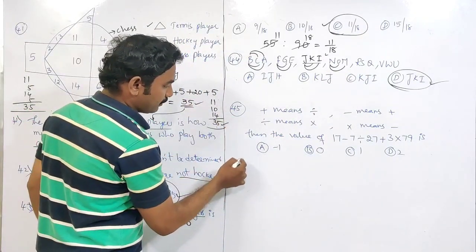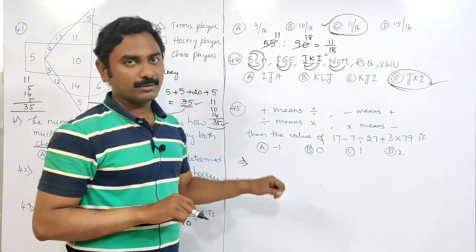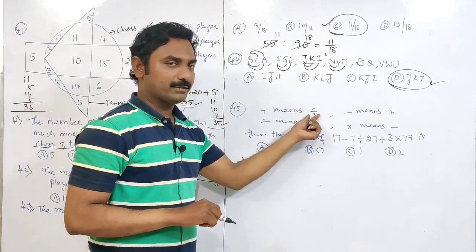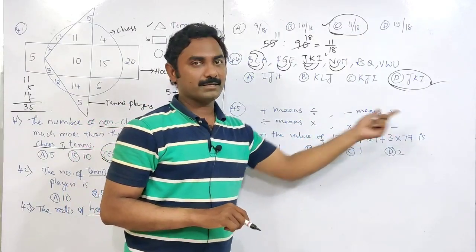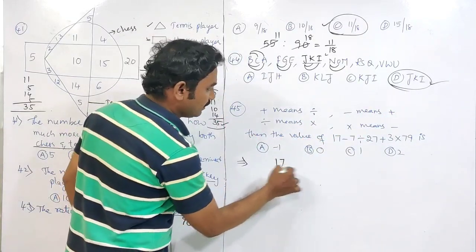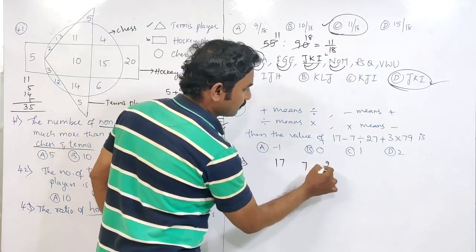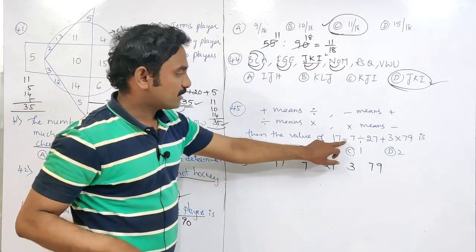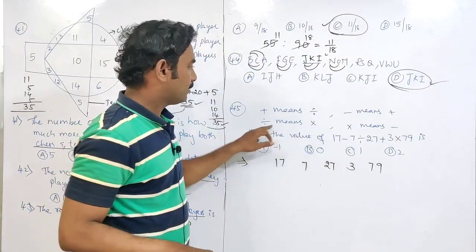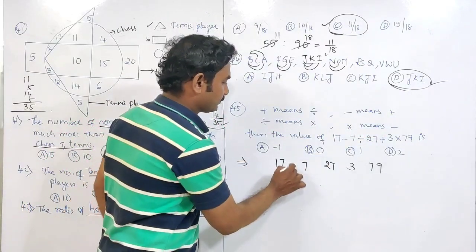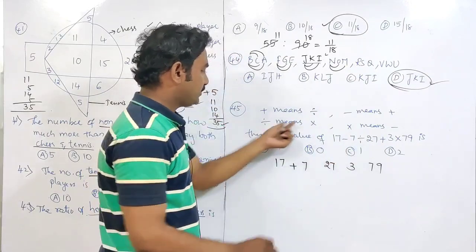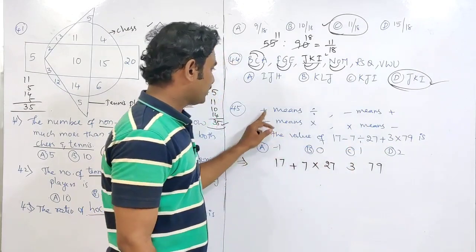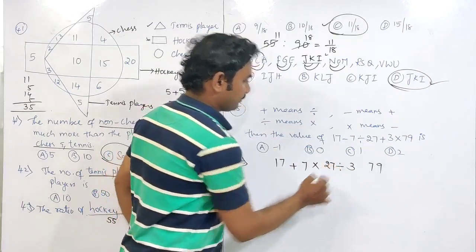Next question: we have to apply BODMAS rule and also change the symbols here, the signs. Plus is replaced by division, minus is replaced by addition, like that. 17, 7, 27, 3, 79. First symbol is minus here. Minus means plus. Second one is division; division means into. Next is plus; plus means division.